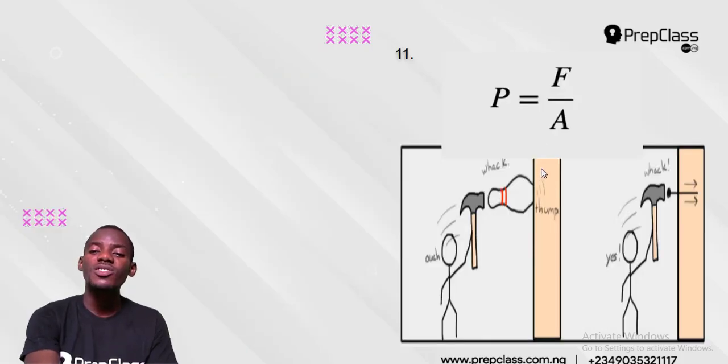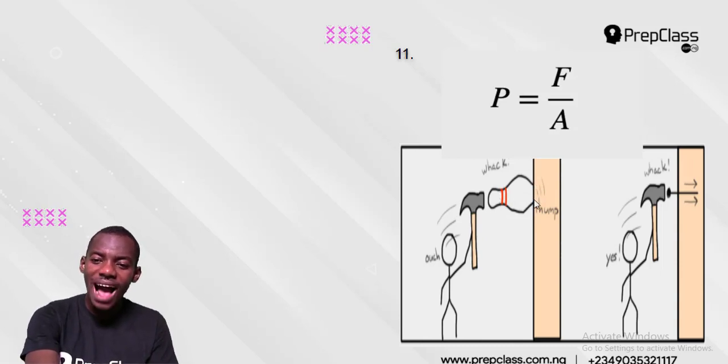Now, there's something about pressure that many people need to understand. Pressure is force over area. That means the smaller the area, the higher the pressure, and the larger the area, the lower the pressure. This is what I mean. Look at this guy. His name is Kunle. He's pushing this substance into the wall. But look at the substance he's pushing.